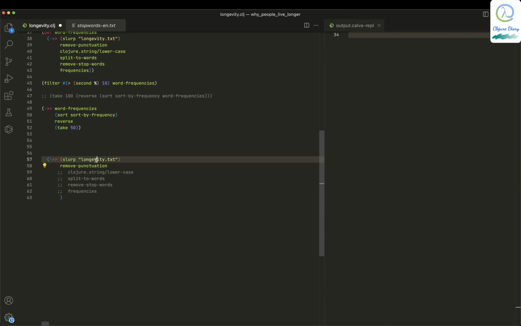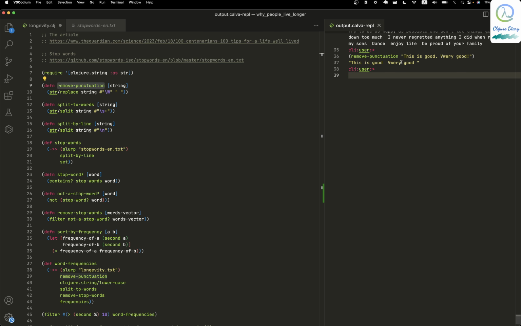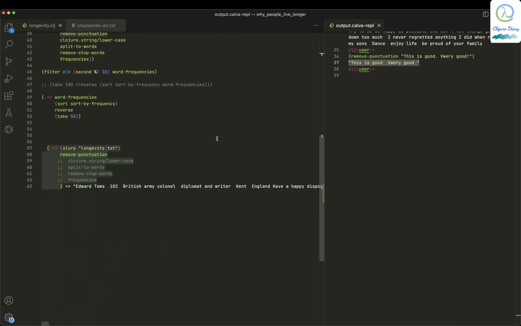Like, okay, so remove. This is auto completing anyway. So remove punctuation, and this is very good. So if I put it like that, and if I put option enter or alt enter in Canva. So yeah, it just removes the punctuation. So that's how it is.